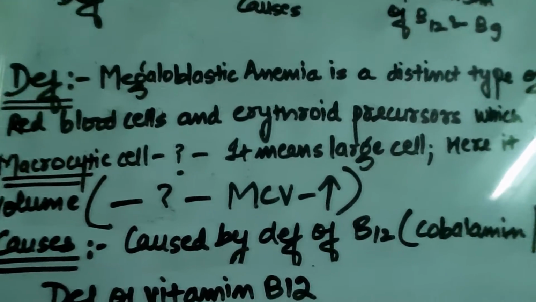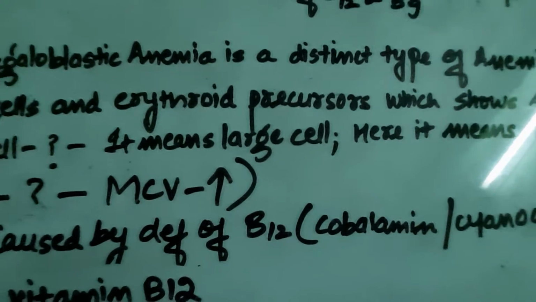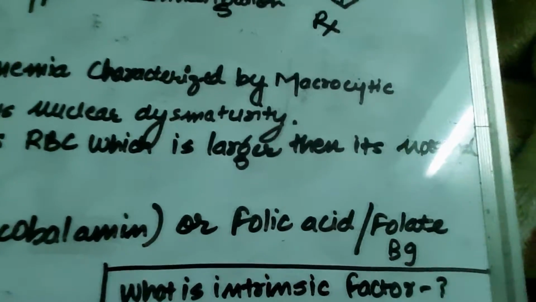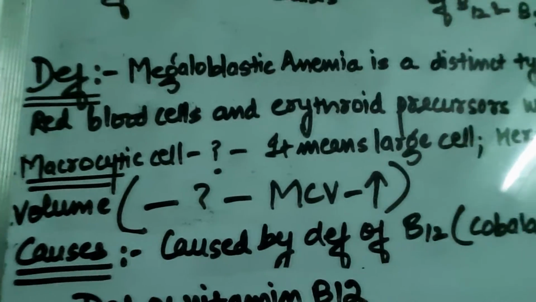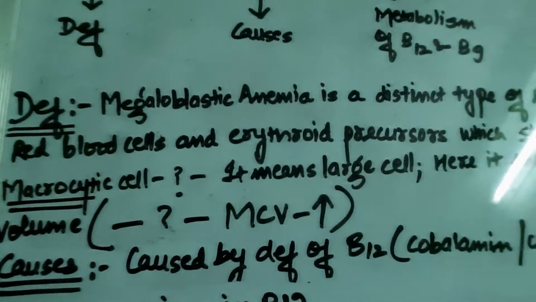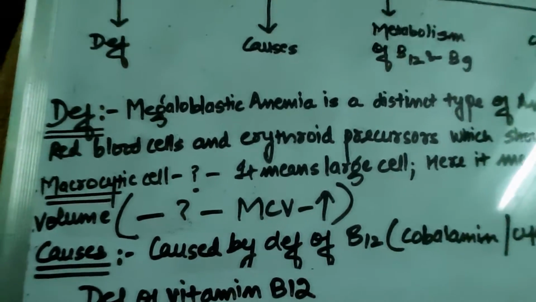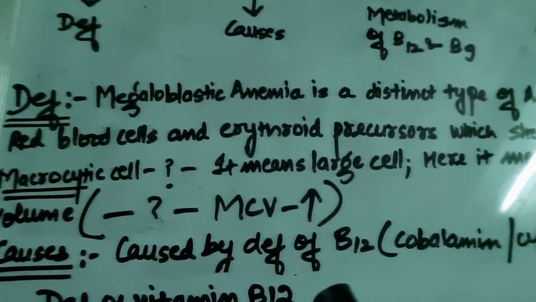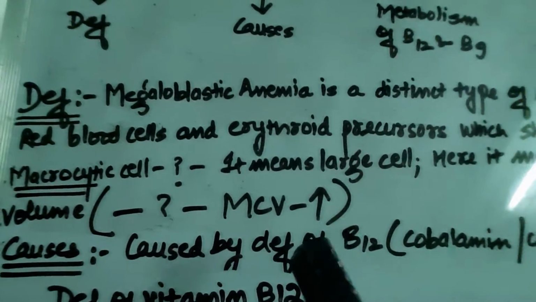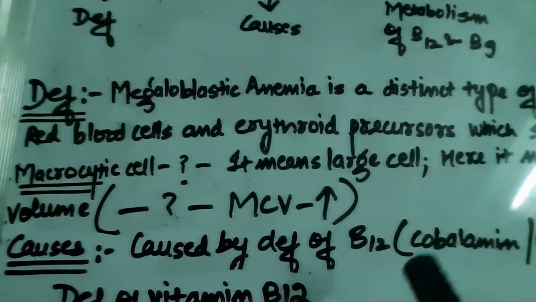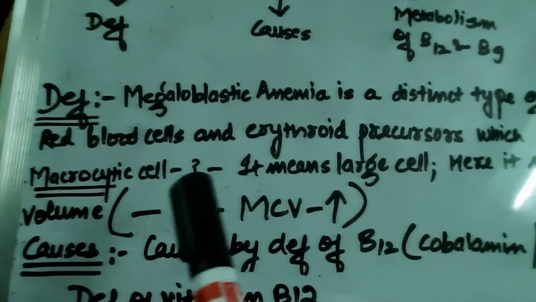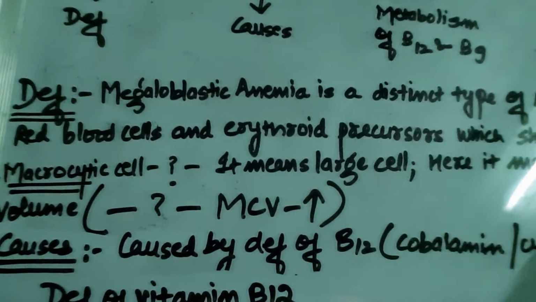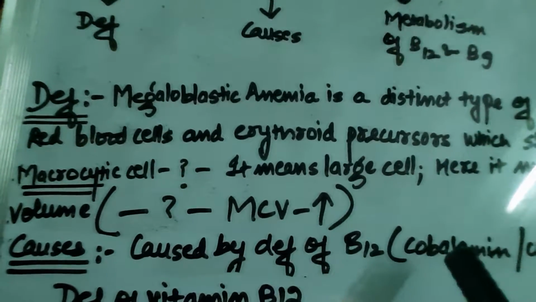Macrocytic means, by the word macro it means large, and here macrocytic cells means the red blood cells which are larger than their normal volume, meaning the red blood cell size is increased. In short, its mean corpuscular volume will be high. I have already told you in the previous videos that the mean corpuscular volume of red blood cells ranges between 80 to 100 femtoliter, and in a macrocytic cell in which the RBC volume is high, the MCV value will be more.